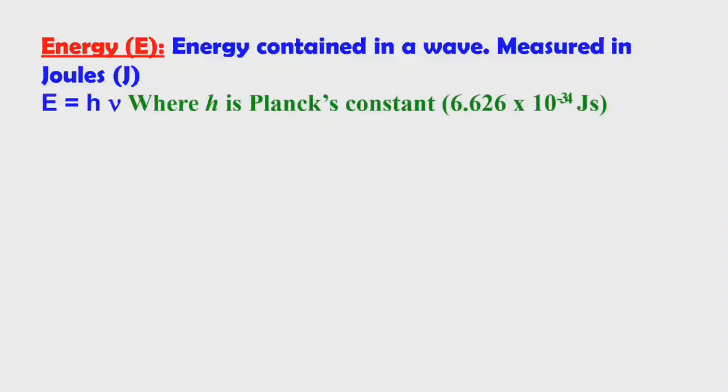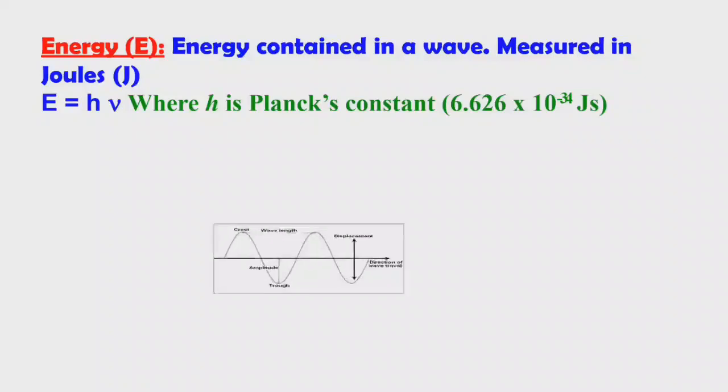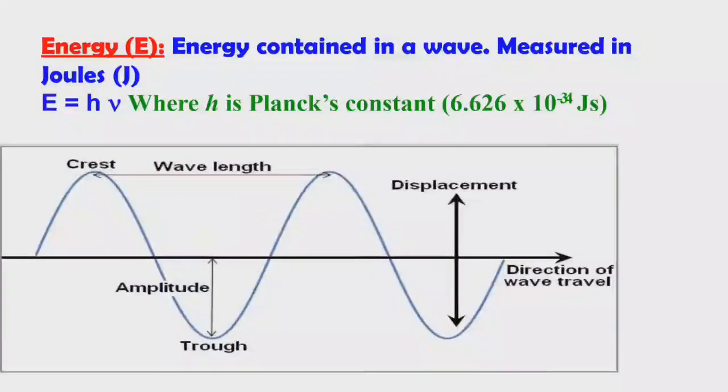The value of the Planck constant is 6.62 × 10^-34 joule seconds or 6.626 × 10^-27 erg seconds. Here we can see the wave, crest and trough are formed. The distance between adjacent crests or adjacent troughs is called wavelength. The height of a crest or depth of a trough is called amplitude. The number of waves passing through a point in 1 second is called frequency.